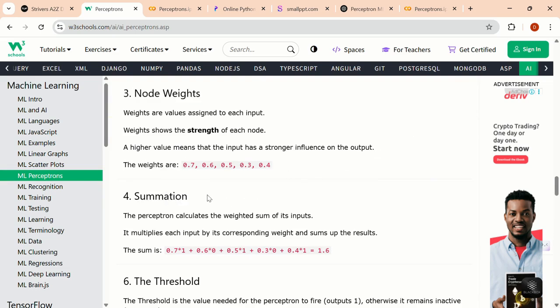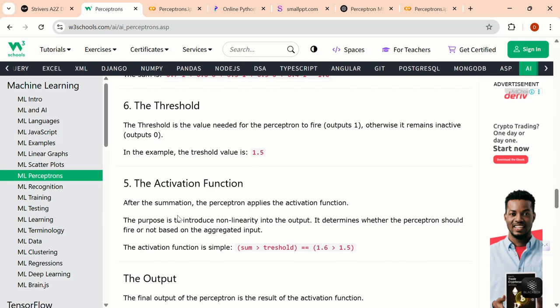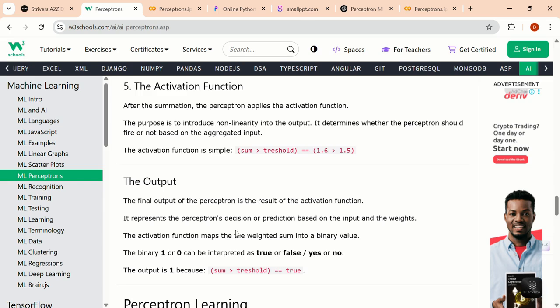And next we have summation. What do you mean by summation, guys? Summation is nothing but you sum the values that come from the multiplication of input and weight, and then compare it with a threshold. This comparing with the threshold we call the activation function in general terms, but in programming we'll see how it actually works.